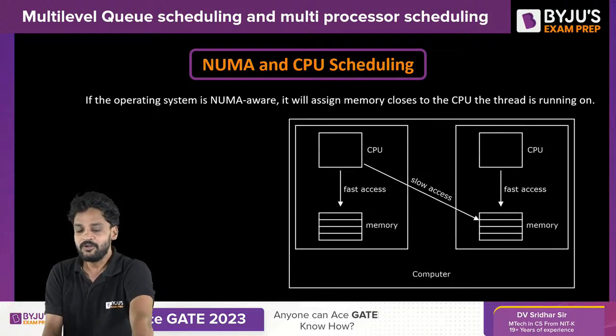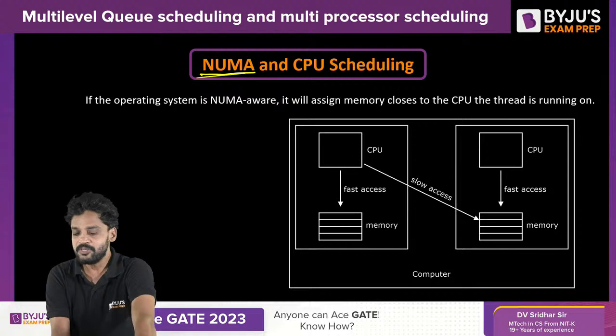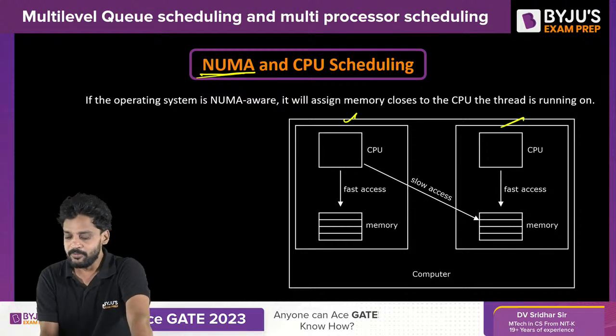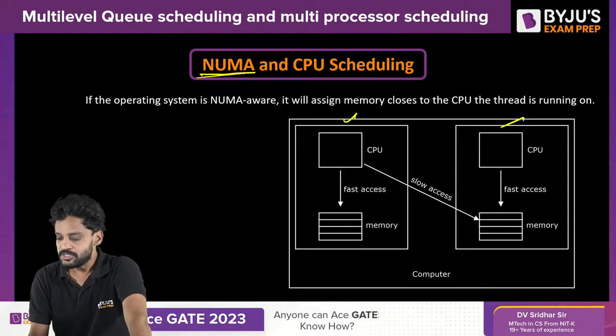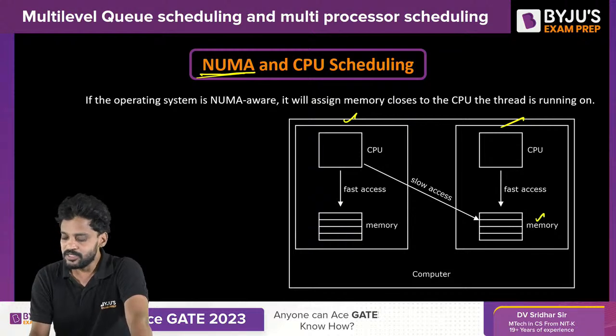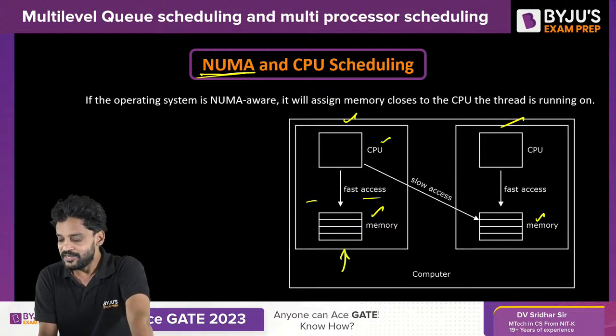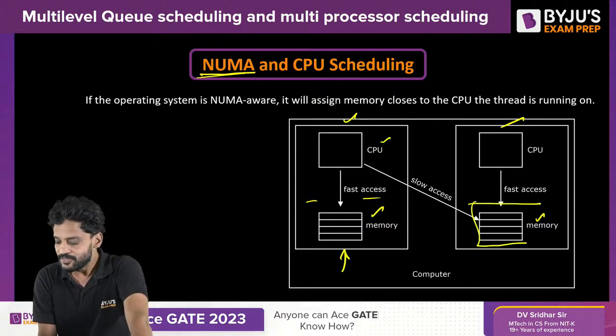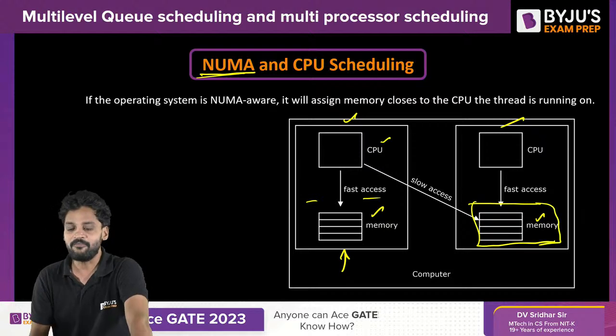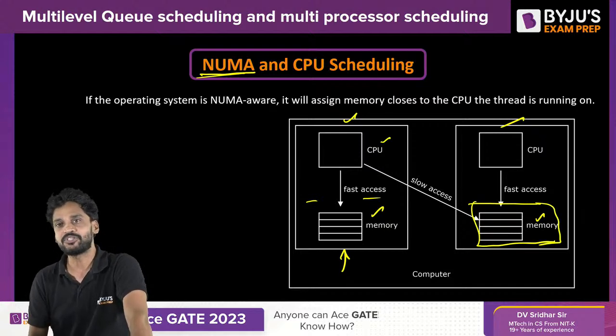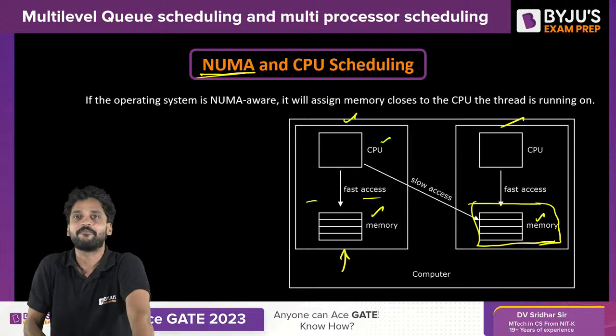In NUMA, we do have one more problem. What is NUMA? Non-uniform memory access. When you have multiple processors, there will be multiple motherboards. In each motherboard, there is a memory unit. Now you can clearly see the CPU can access the main memory module attached to the same motherboard faster than it can access the other memory unit. So this non-uniform memory access also imposes some practical restrictions on scheduling.